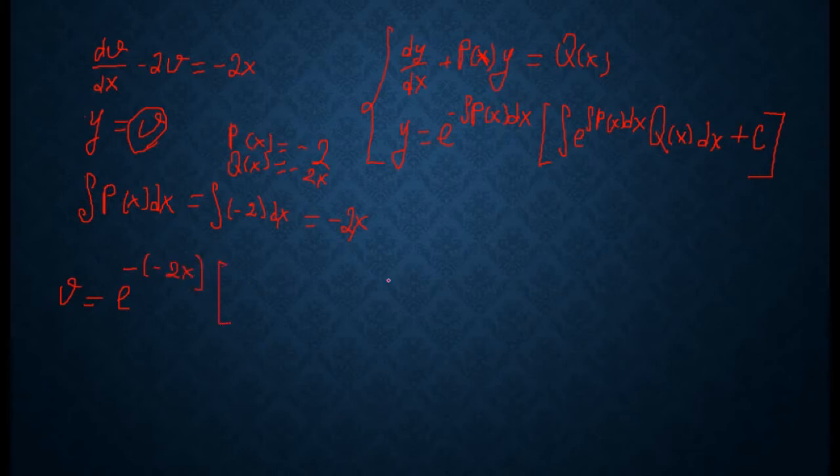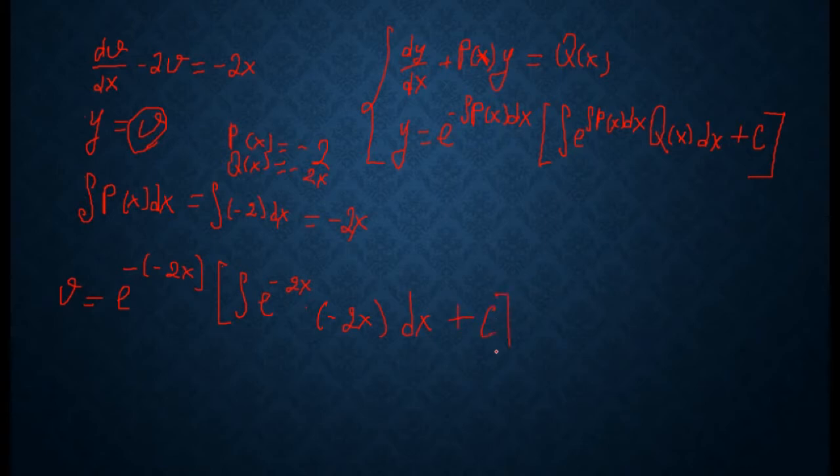Then we multiply by q(x), which in our case is minus 2x, so we write minus 2x dx, plus c.